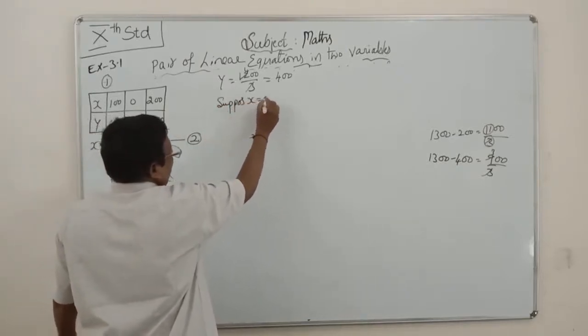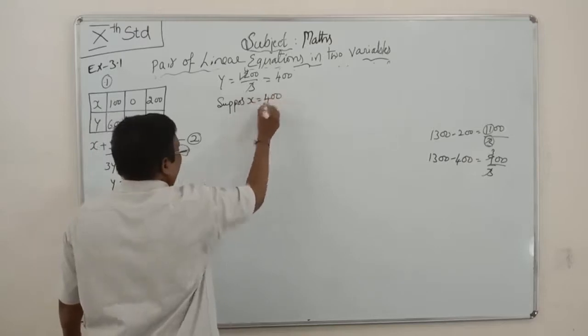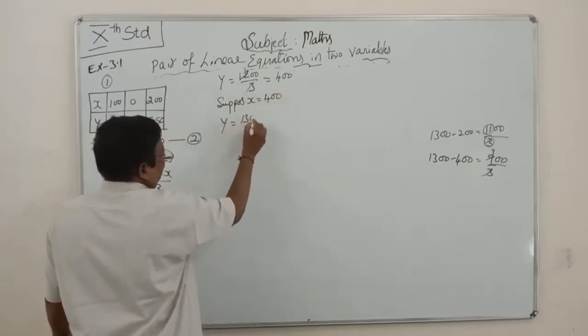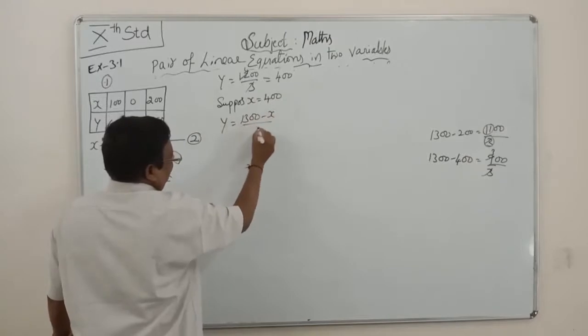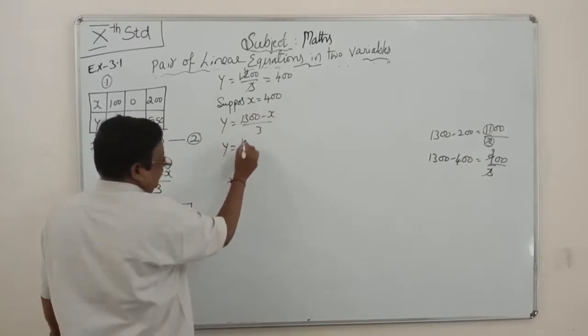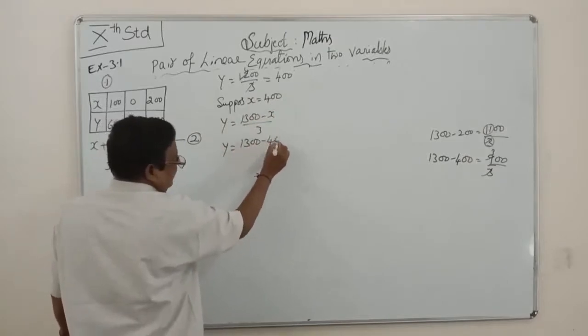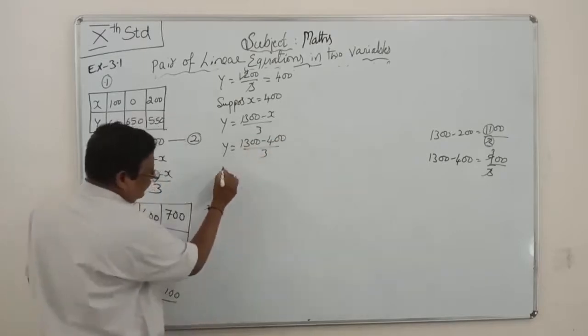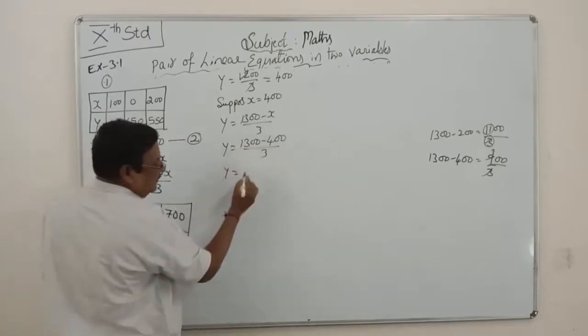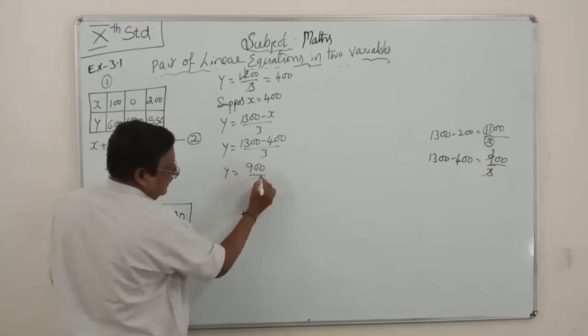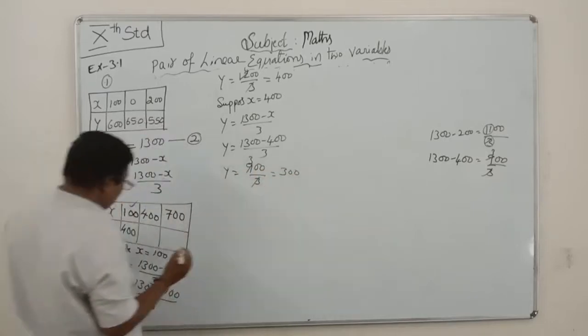Suppose x is equal to 400, y is equal to (1300 minus x) by 3, y is equal to (1300 minus 400) by 3, y is equal to 900 by 3, 3 3s are 9, is equal to 300. This is 300.